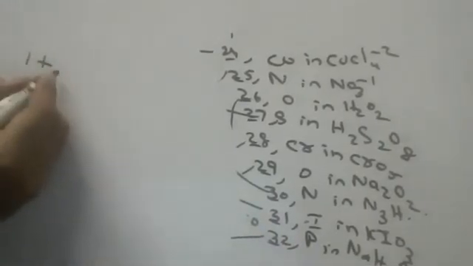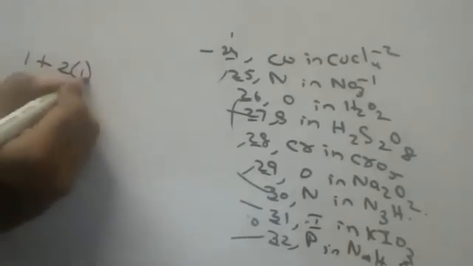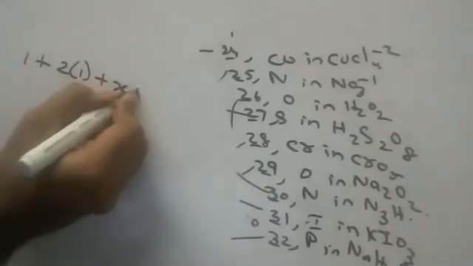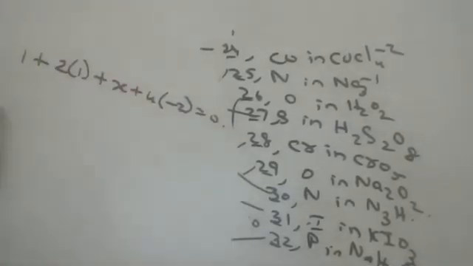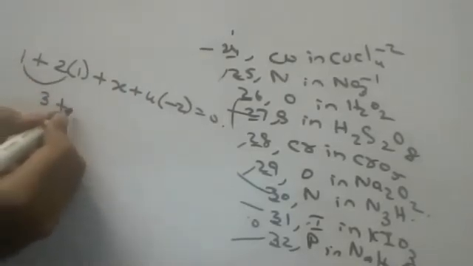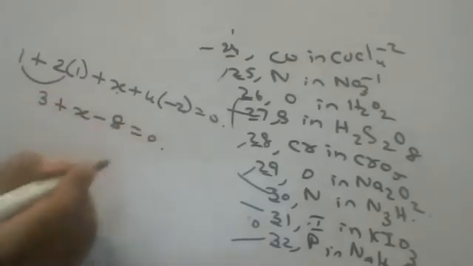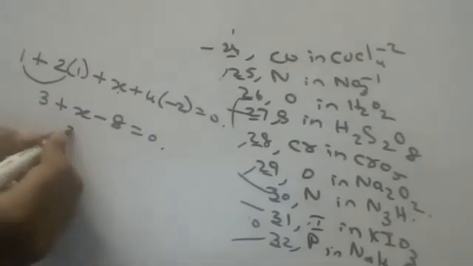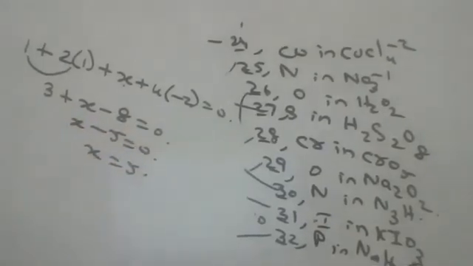1 plus 2 into 1 plus x plus 4 into minus 2 is equal to 0. 3 plus x minus 8 is equal to 0. X minus 5 is equal to 0. X is equal to 5.